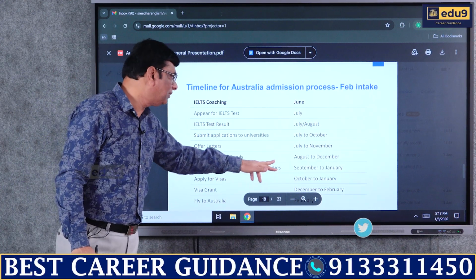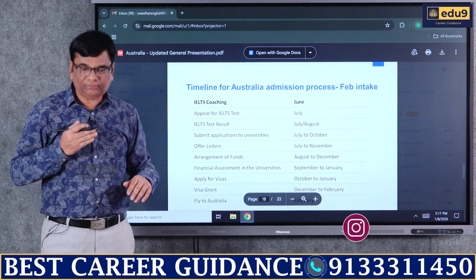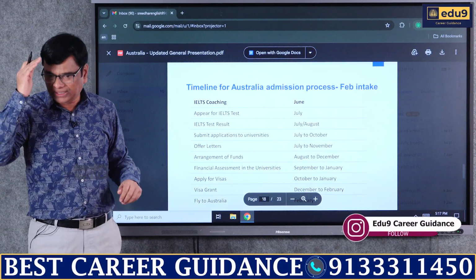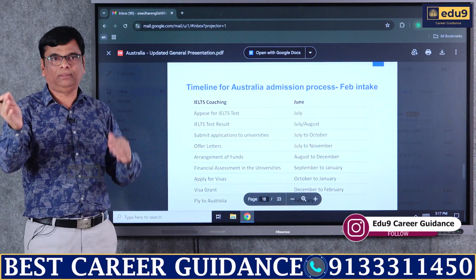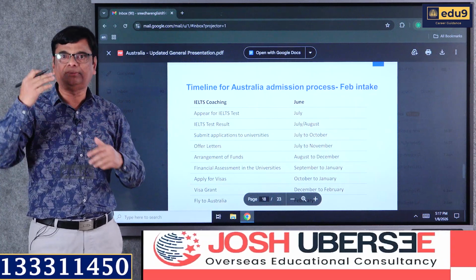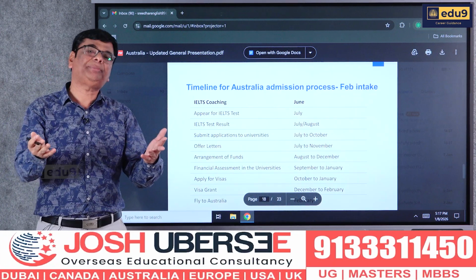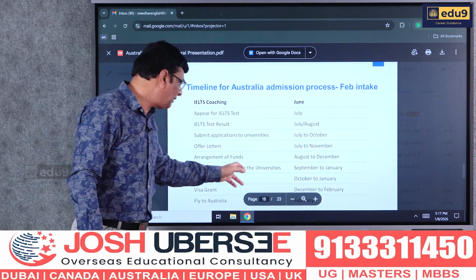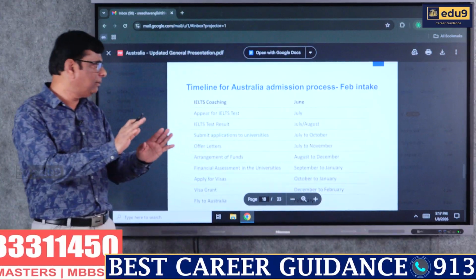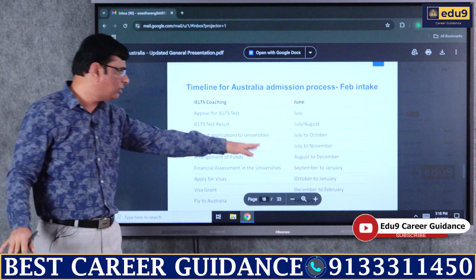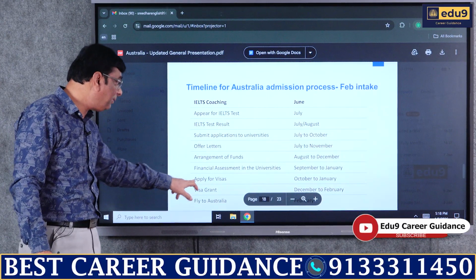Financial assessment by the universities, they will check everything very clearly, whether you are eligible in terms of financial ability, because you need to survive there in terms of living expenses as well as tuition fee. Financial assessment will be done roughly somewhere around October to January or September to January. Then apply for visas.